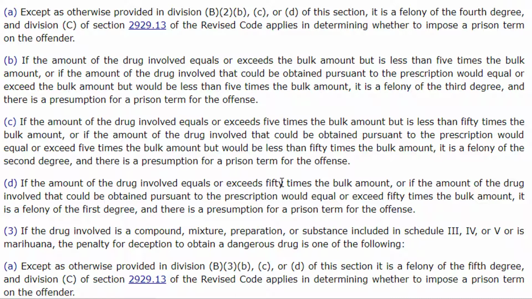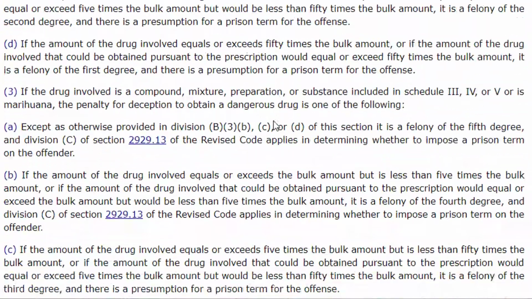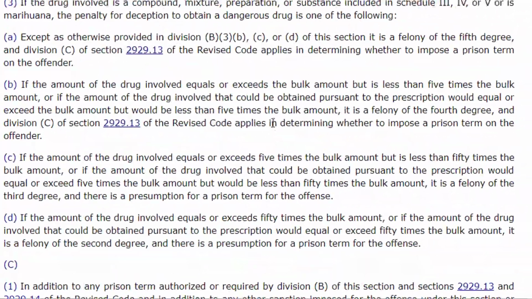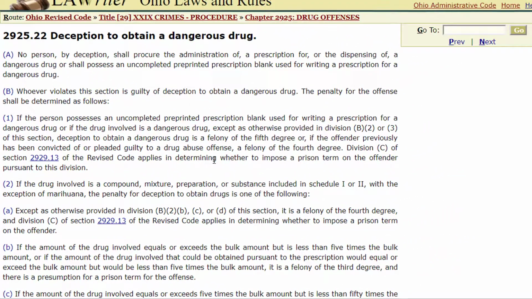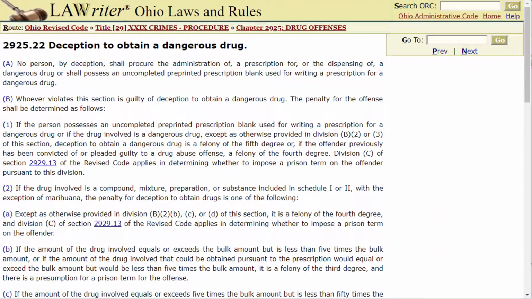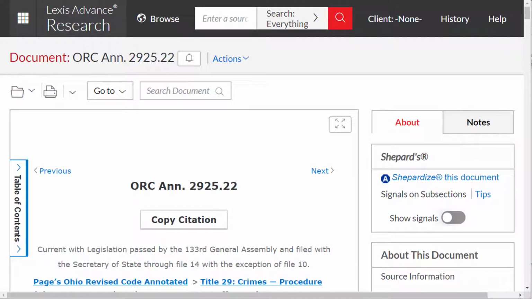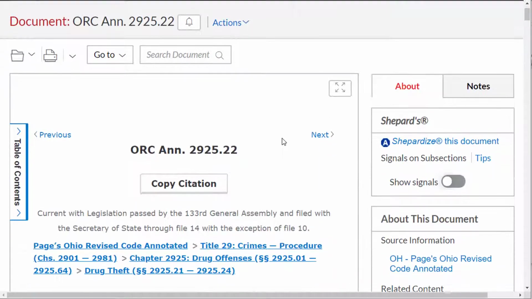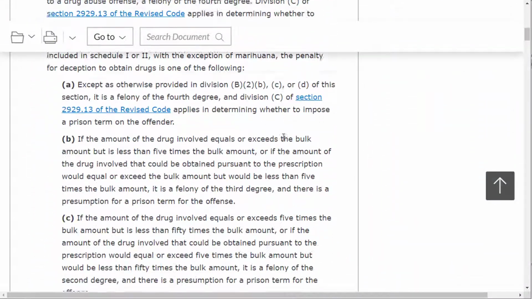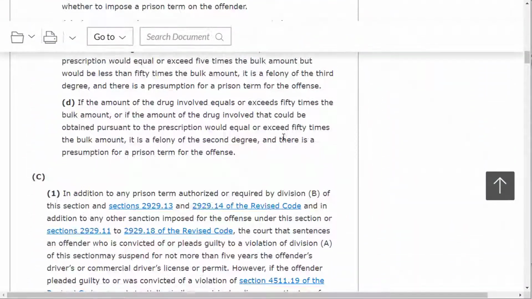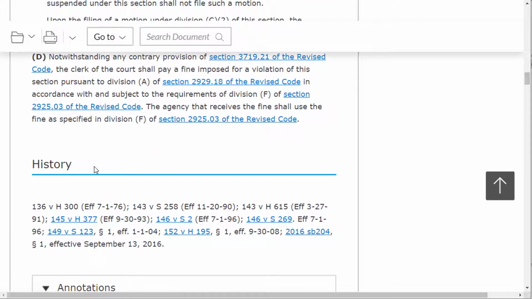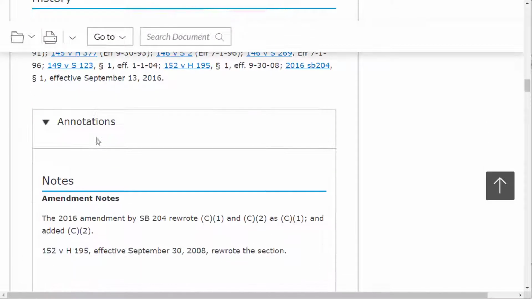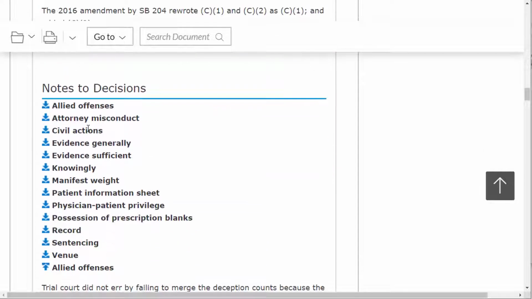And so we need case law. But if you look here on the screen, there is no case law. It's just the statutory text. That's because we're looking at the Ohio official version. So we need to go over to Lexis or Westlaw, and here we can get what are called the notes to decisions. If you scroll down below the statutory text, okay, so this is all statutory text you're seeing here, but then now it's over at the history, the statutory text is over, the annotations begin, and now this is a little table of contents for all of the notes of decisions.